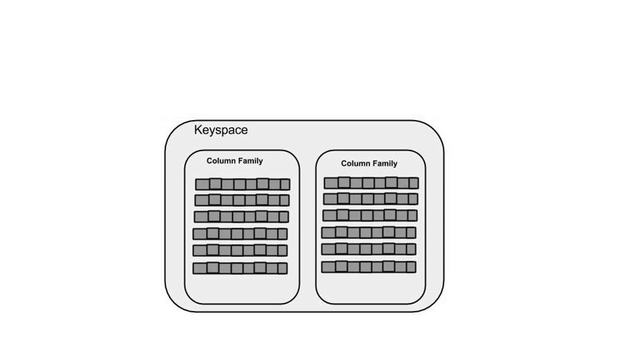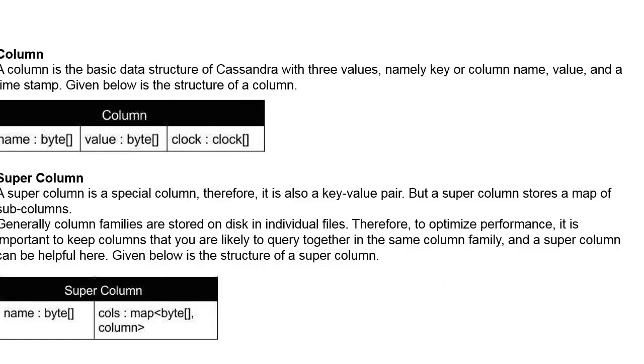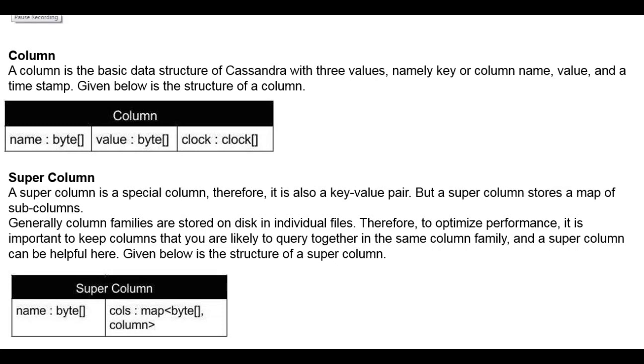And the next table will show how it differs from the column family and the relational table. Before that, you can see that the column over here is shown as the basic data structure of Cassandra with three values, as shown in the table, and a timestamp. For the column family, it is very important to learn what a column and a super column are, and which are the attributes or the structure of the column or the super column.